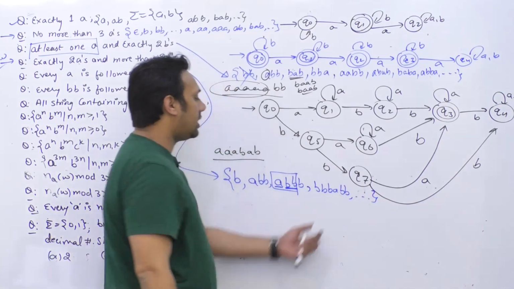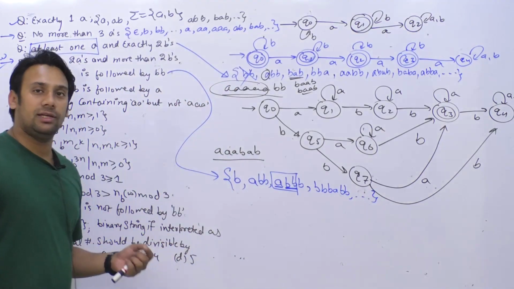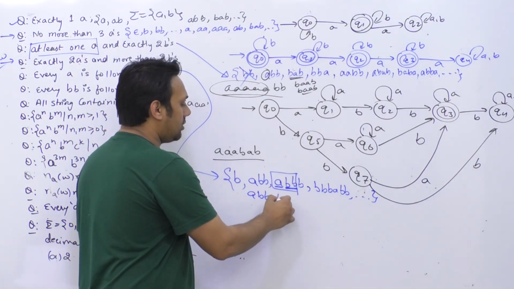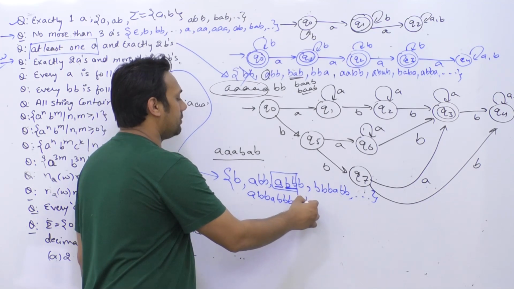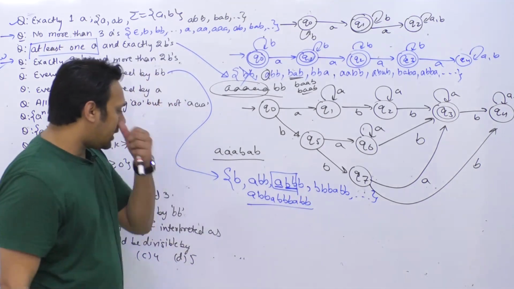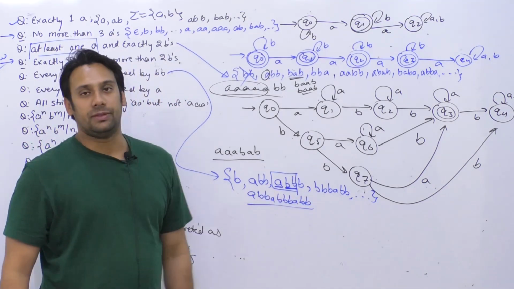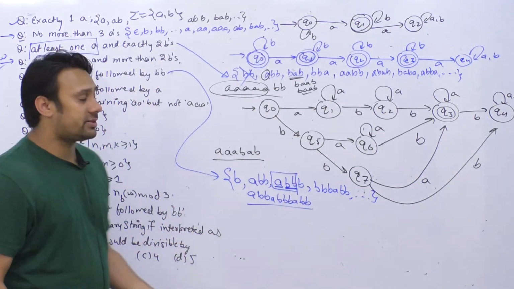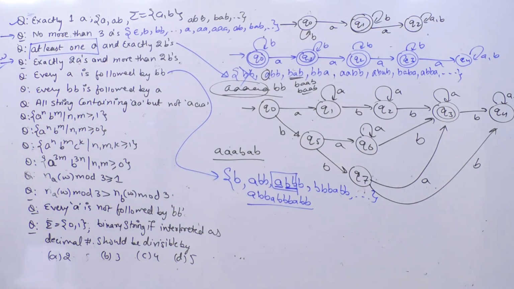So whenever you get an A, you should get exactly BB. You can also have a string which is A B B A B B B A B B, right? So here you can see every A is followed by double B. Okay, so these strings can be there in this language. So you have to make a DFA for this.